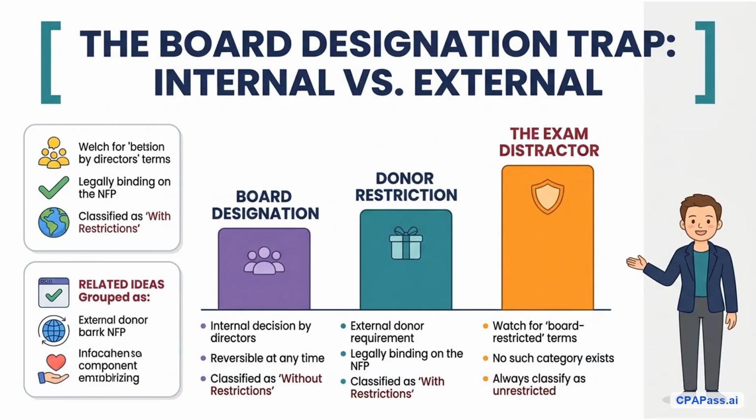The examiner's favorite trap involves board-designated funds. Suppose a nonprofit's board of directors votes to set aside $100,000 of unrestricted cash for a future building renovation. Because the board has the authority to reverse this decision at any time, these funds are not donor restricted. Under GAAP, board-designated resources must remain classified as net assets without donor restrictions. Only an external donor has the legal authority to restrict net assets. If the board designates it, it is still unrestricted. Do not let the exam trick you into classifying internal board designations as restricted support. This is a major distractor.